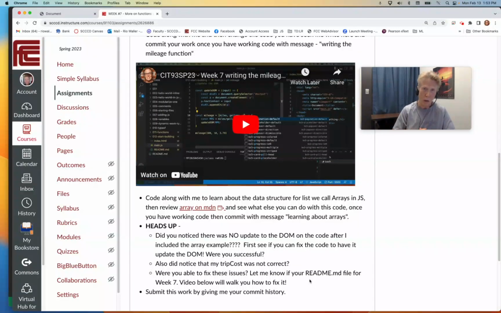Now, you might wonder, did I do it on purpose? No, not really. I was just coding along and hadn't done that last walk through the code to see that it outputted to the browser, because I was more focused on the arrays and talking about the arrays, which I love introducing arrays, so that was at least fun. And at the end of that video, I was kind of saying, okay, just go play with that code. So I'm wondering, even before you saw my heads up, did you know it, right?